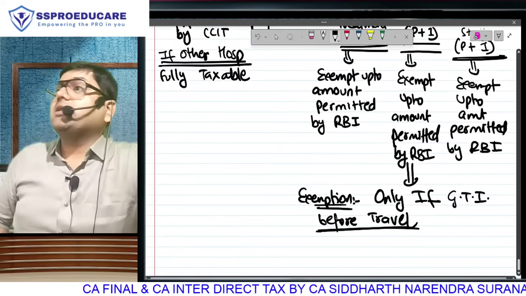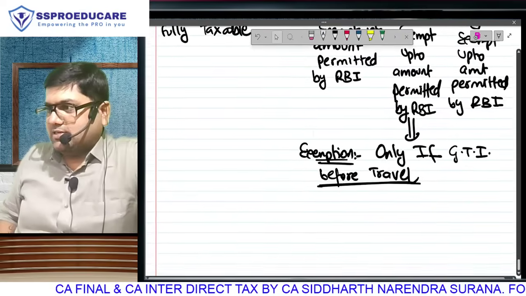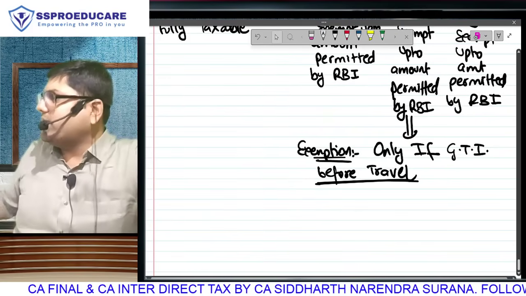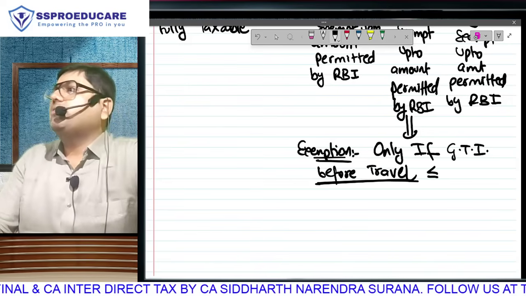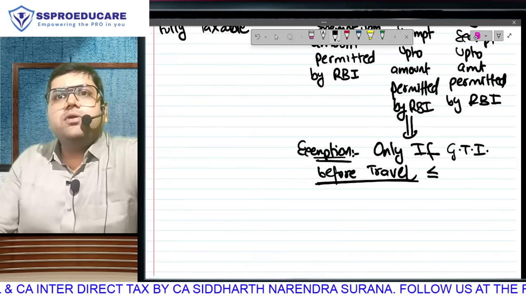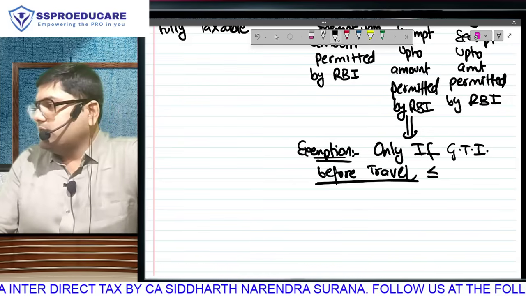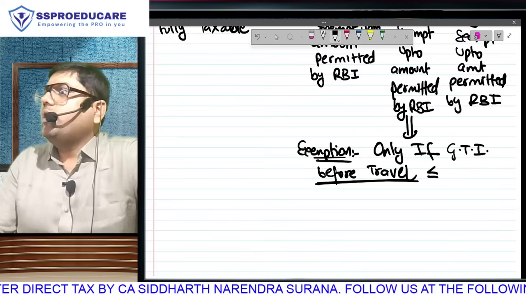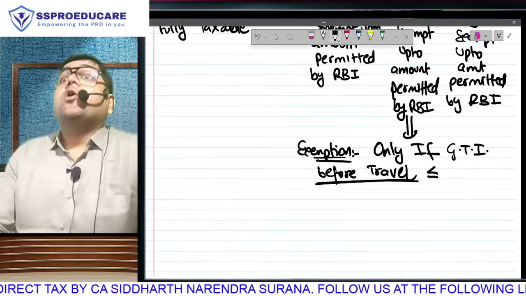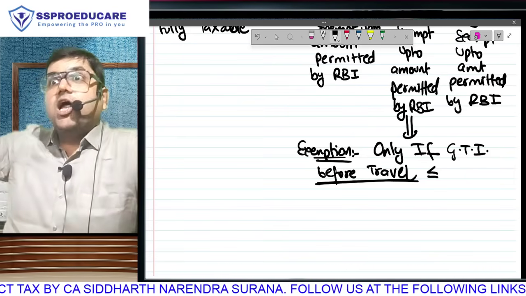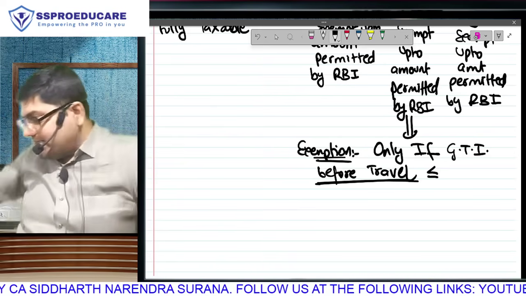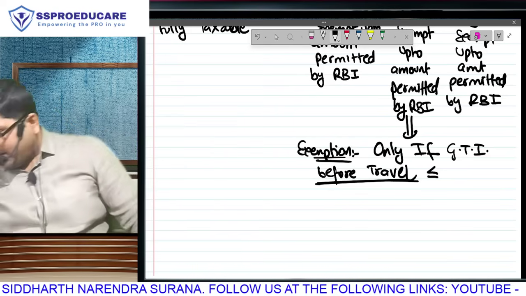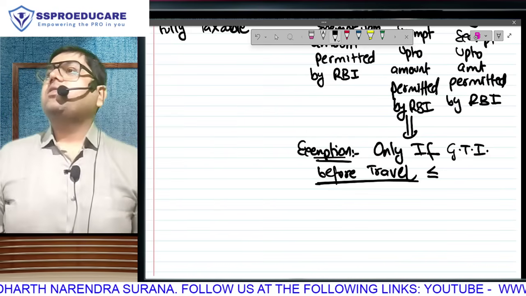If my total income before including this travel, my gross total income will include other heads also, is not exceeding, matlab less than or equal to, and can you believe this? Till last year, here they had written 2 lakh rupees. Full year ka total of all the 5 heads, 2 lakh. When I checked 2 lakh divided by 12, I got 17.